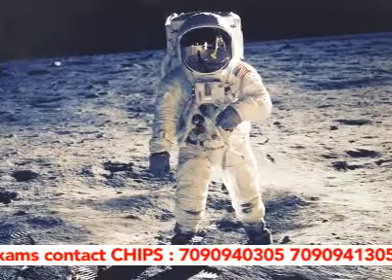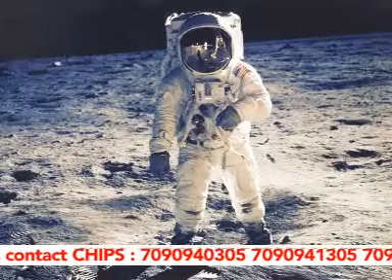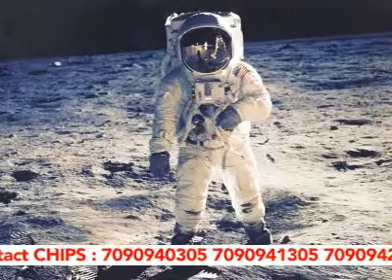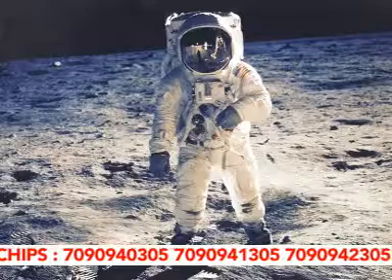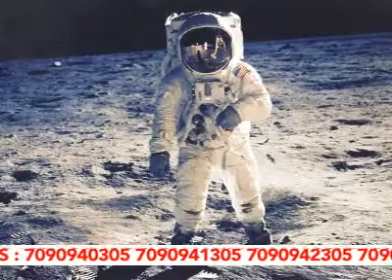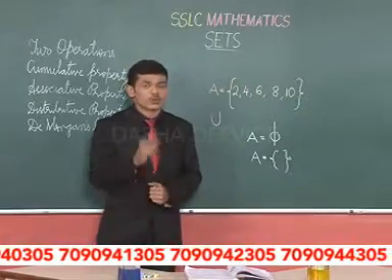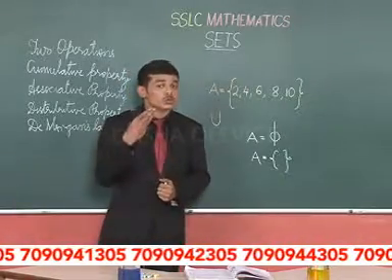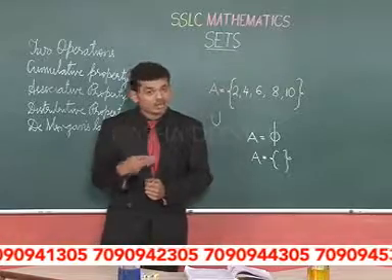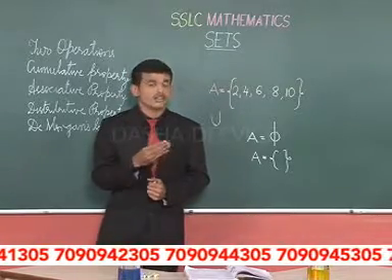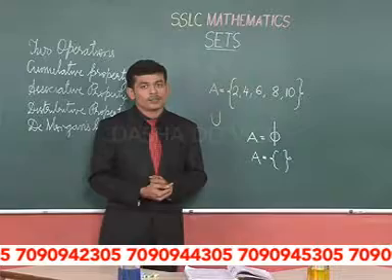And a set of plants growing on the moon. Can there be any plants on the moon? No. So, this is also a null set represented in this way. So, this is about what is a set, what is a universal set, what is a null set, and the representation of them.